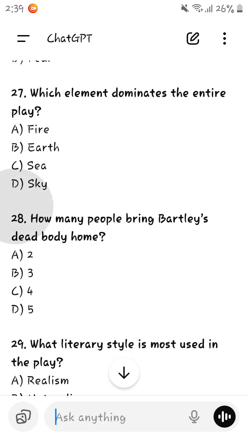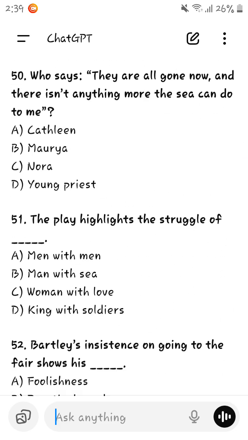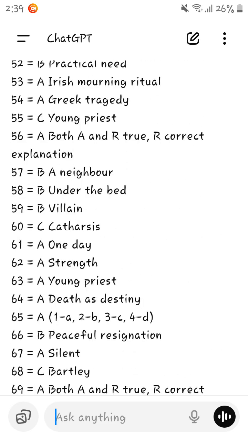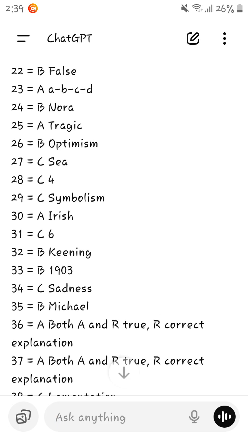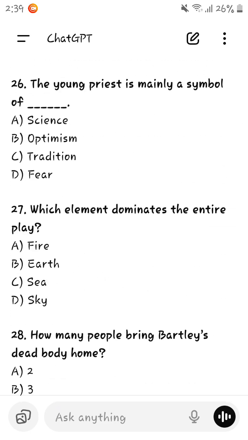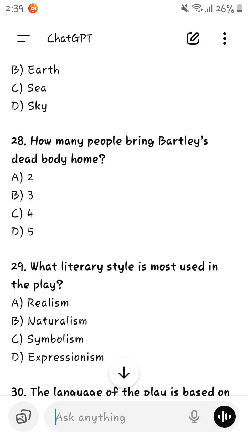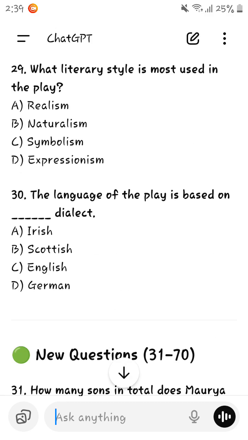How many people bring Bartley's dead body home? Maybe 2 people were there who brought Bartley's dead body home, right? 4 people. Okay, 4 people brought Bartley's dead body home. What literary style is most used in the play? Symbolism is most used in the play because it is symbolized.